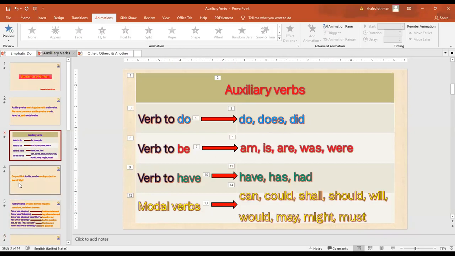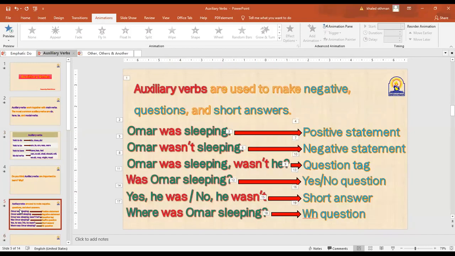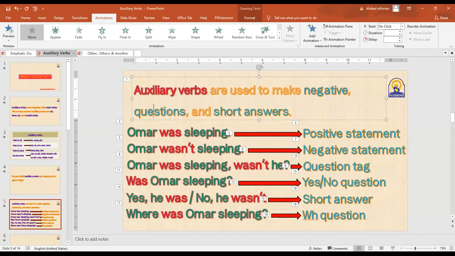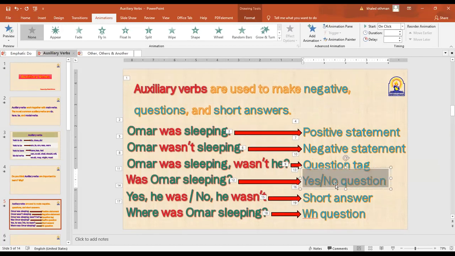And why were they important? I told you they were important because they will help us to make negatives, to make questions in different forms: yes and no questions, WH questions, question tags, and to make short answers. Today, inshallah, we are going to learn how to use these auxiliary verbs to make questions. How can this auxiliary verb help me to form a question? Today we are dealing with just one form of questions, which is yes and no questions.